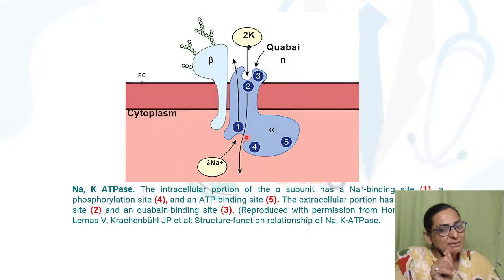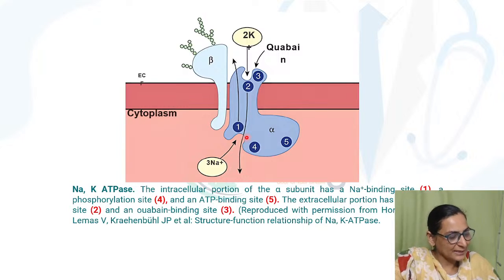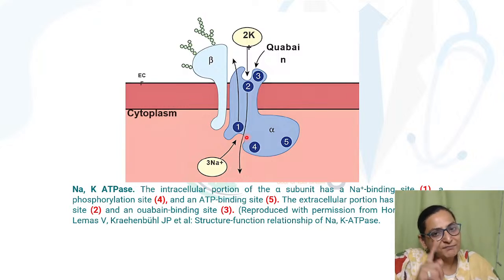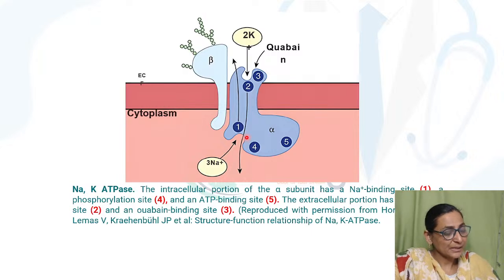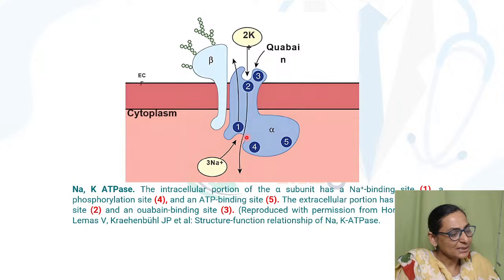So 3 positives are going outside and 2 positives are coming inside. That means a net loss of 1 positive ion. And because it loses 1 positive ion, this pump contributes about minus 4 millivolts to the resting membrane potential.